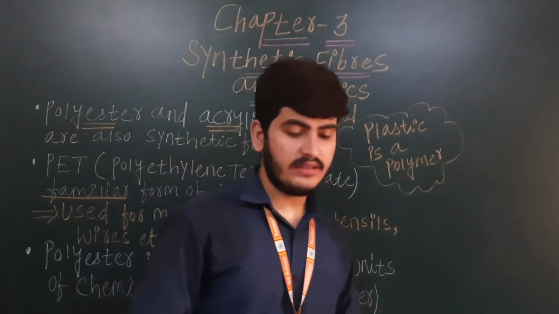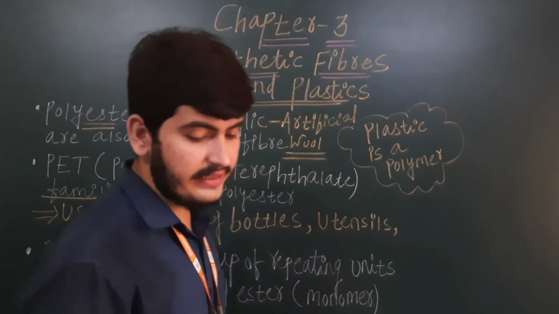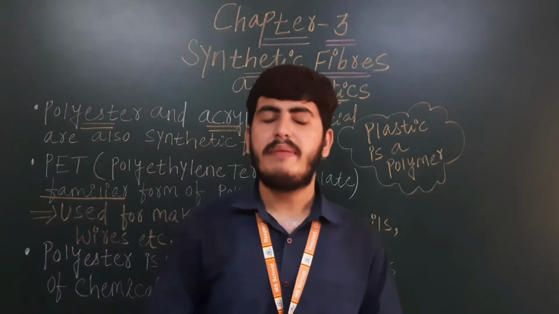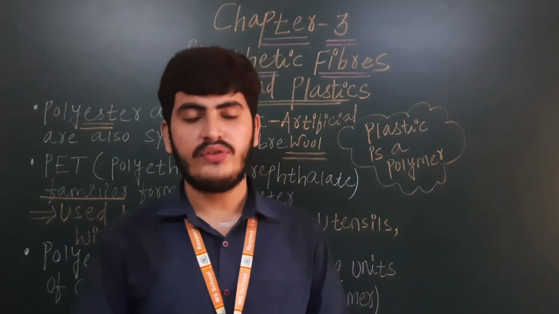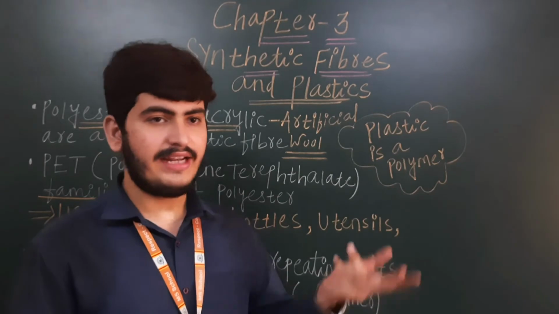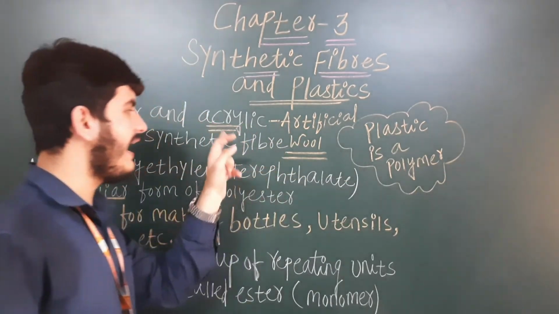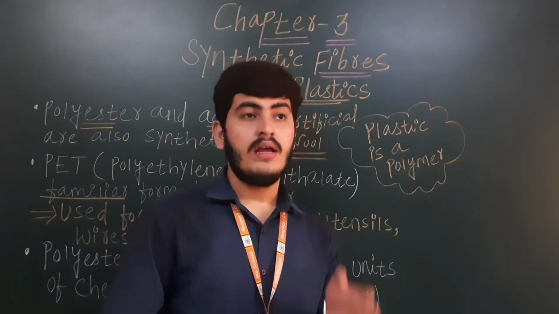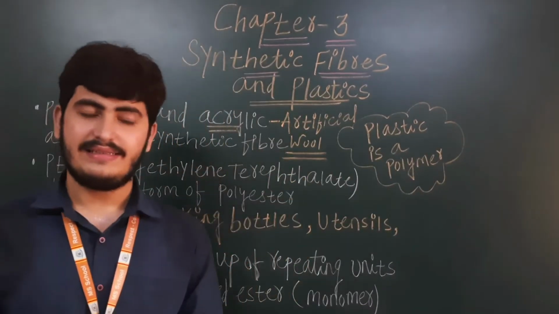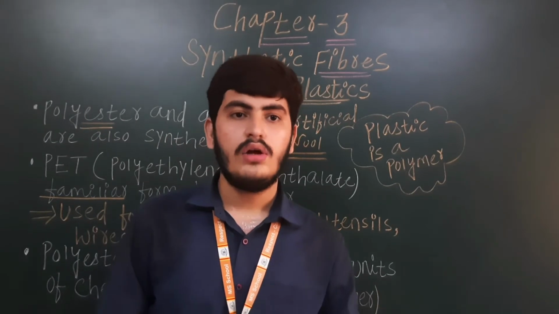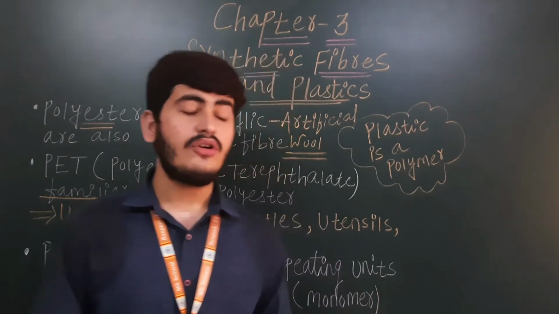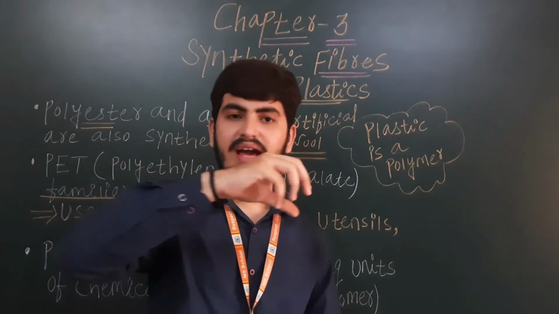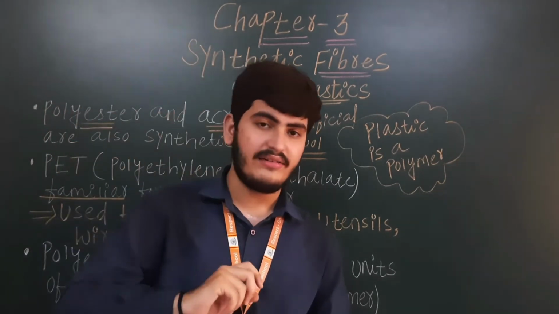We have sweaters, shawls and blankets in the winter. Many of these are not made of real wool. Then what are they made of? They are made of acrylic, that is the artificial wool. This acrylic is cheaper than natural wool. Why? Because when they take natural wool from the fleece of the sheep, it is a very long process that you have done in grade 7.